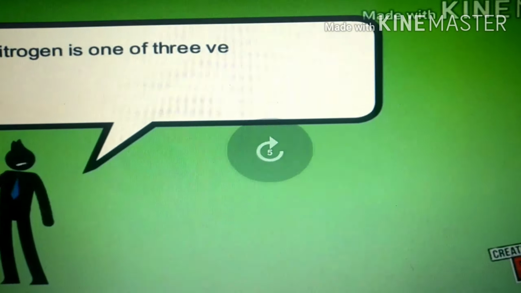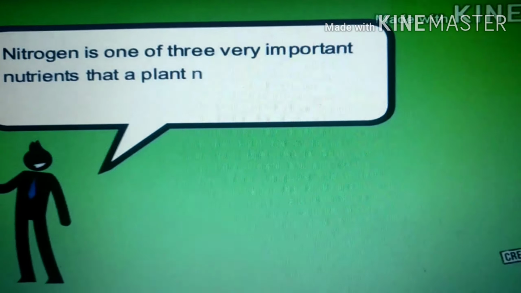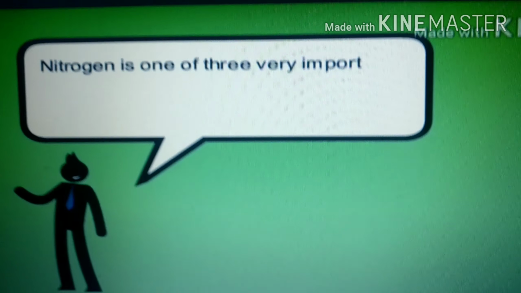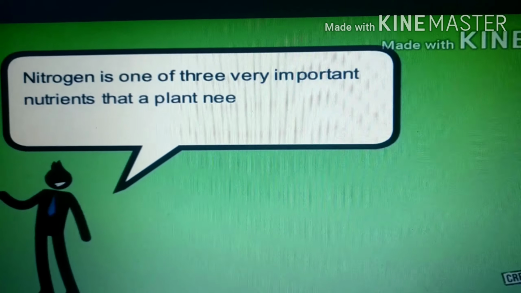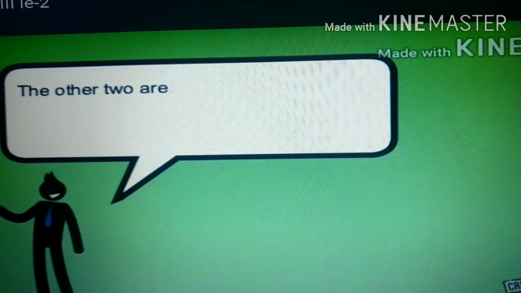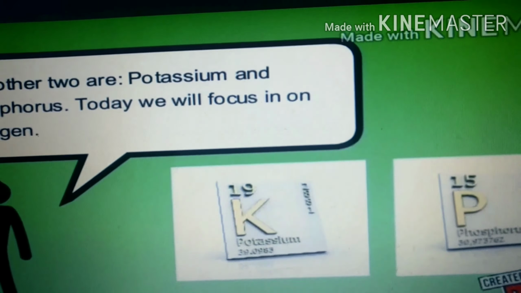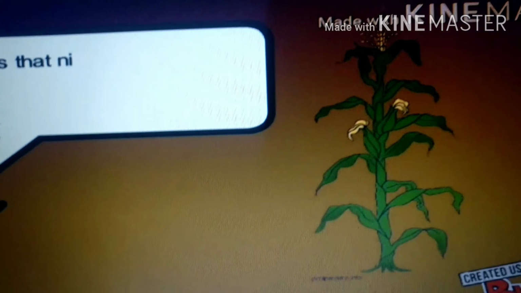Now we'll see a small video over here. As we know, nitrogen is one of the 3 very important nutrients that plants require. The other 2 are potassium and phosphorus. Today we'll focus on nitrogen only. Okay, children, listen carefully. Nitrogen plays a big role in the plant's growth. How? It is a part of chlorophyll and the amino acids which make proteins.